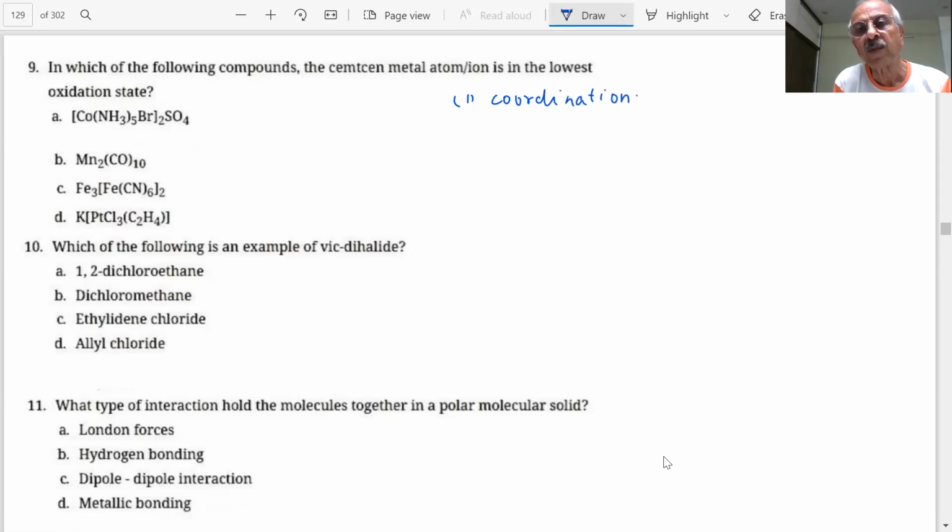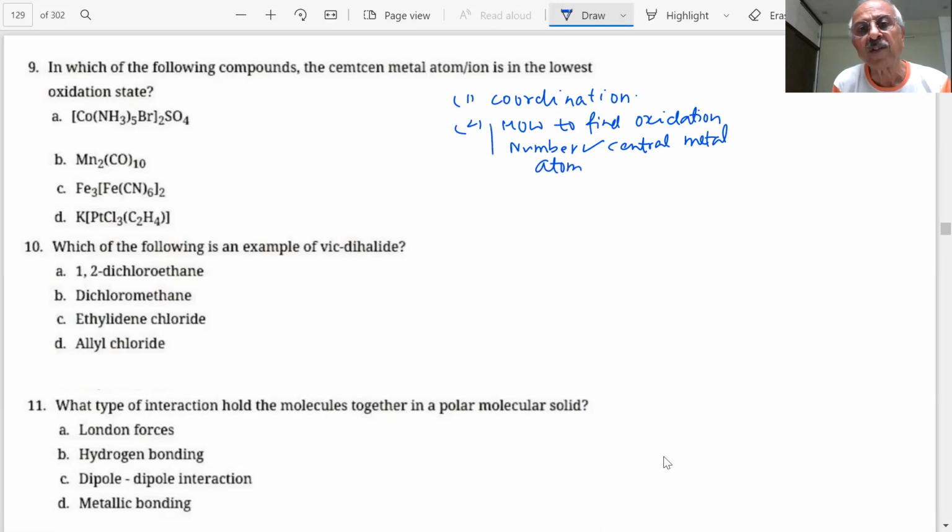I said the most important part is how to find the oxidation number of the central atom. Questions are coming on this, how to find the oxidation number of the central metal atom.